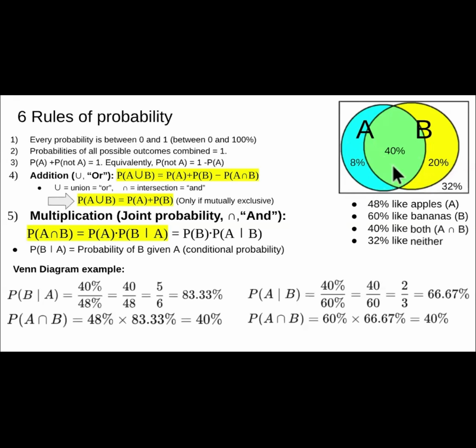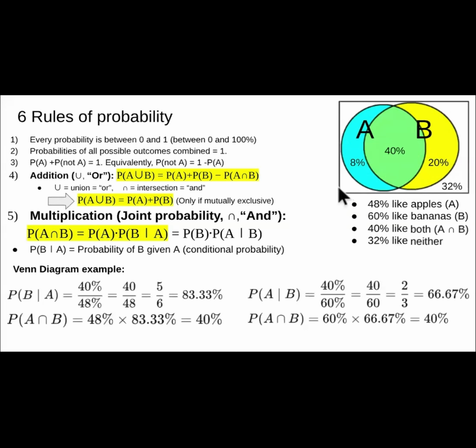It's obvious that probability of A and B is equal to the probability of A and B divided by the probability of A times probability of A. And likewise, it's equal to the probability of A and B divided by the probability of B times the probability of B. Or in terms of our example, it's obvious that 40 is equal to 40 over 48 times 48. And it's also equal to 40 divided by 60 times 60.